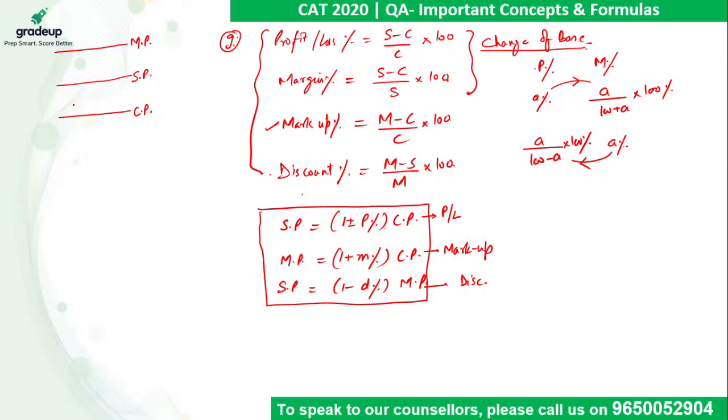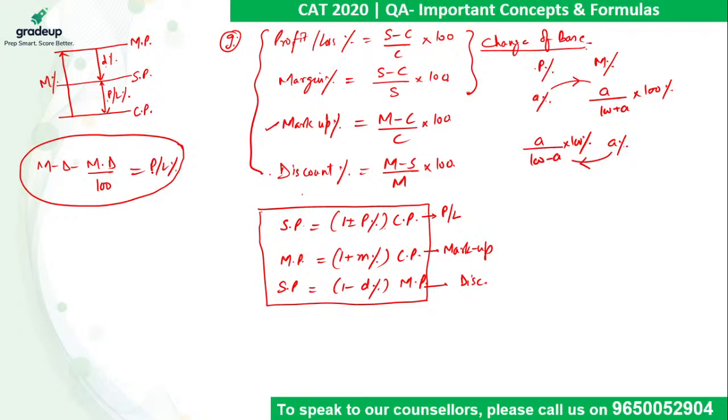Now if I mark up a value by M% and then give away a discount of D%, I will have some profit or loss. The relation between these three is of successive percentage change. So M minus D minus MD upon 100 will be equivalent to profit or loss percent. If it is a profit, you will keep this value positive.